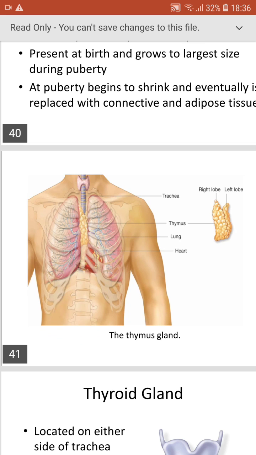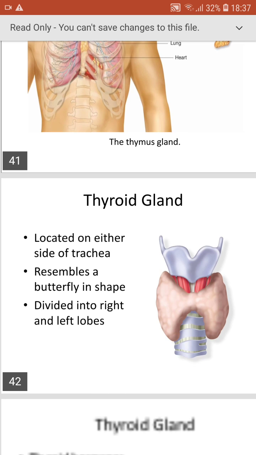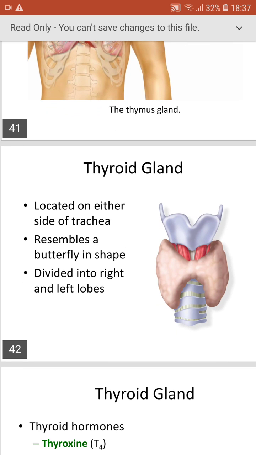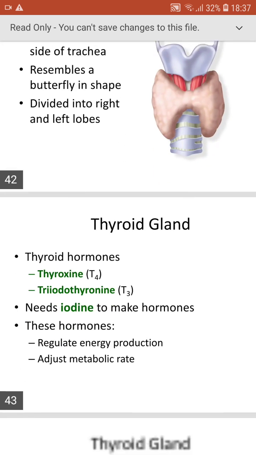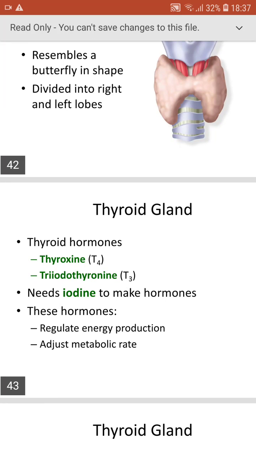And thyroid gland, which is located on either side of the trachea, resembles a butterfly in shape and is divided into right and left lobes, and the center part we call the isthmus. The thyroid hormones are thyroxine, that is T4, and triiodothyronine, which is T3. It needs iodine to make the hormones. So these hormones regulate energy production and adjust the metabolic rate.